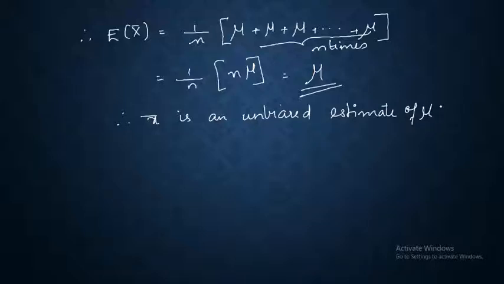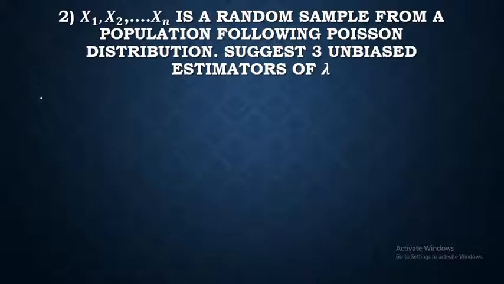I hope this result is clear. Let's move on to the next result. So the next result is: x1, x2, etc. xn is a random sample from a population following Poisson distribution. Suggest 3 unbiased estimators of lambda.